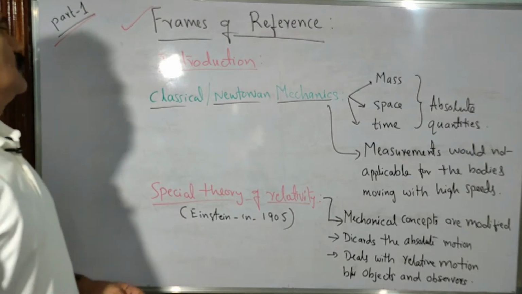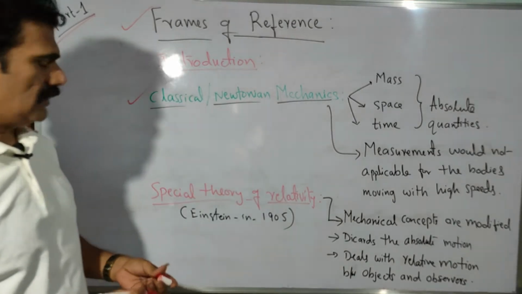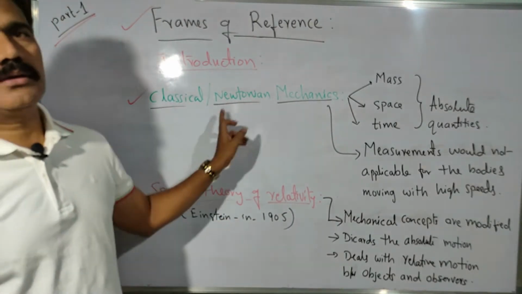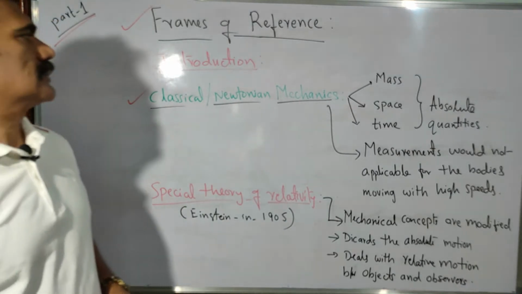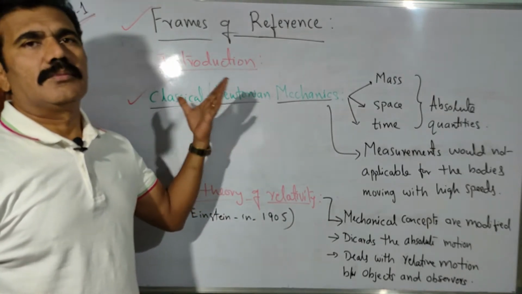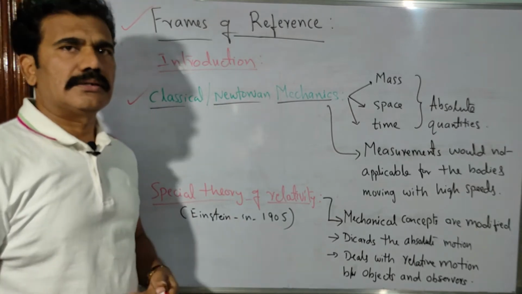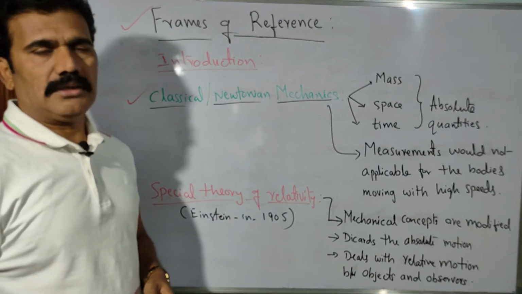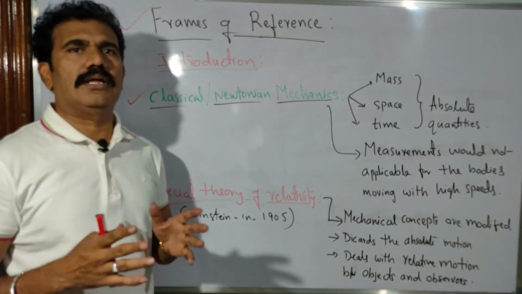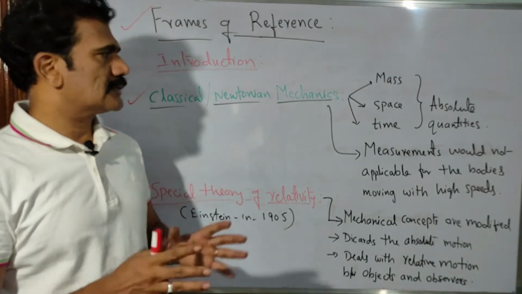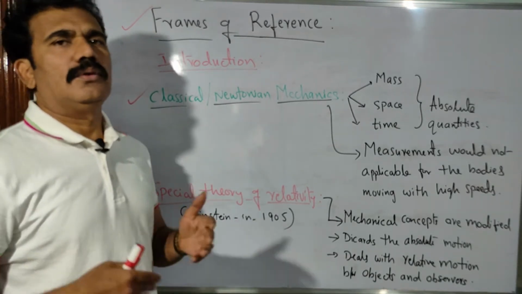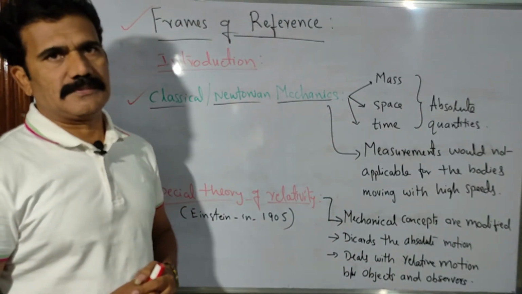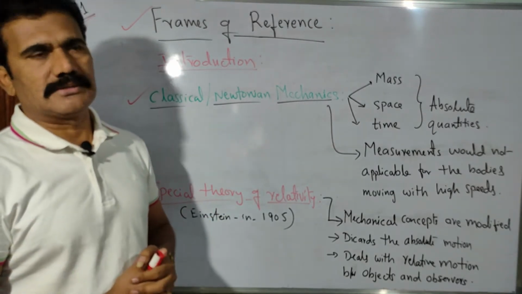As you know, in the introduction part, first of all, let me say what Newtonian mechanics is. It is also called classical mechanics. We already discussed the motion of bodies, how we calculate velocity, acceleration, etc. according to Newton's laws. We have discussed Newton's first, second and third laws in the previous semester. Based on that, we have to consider how to change things according to the new concept called frames of reference, or the special theory of relativity.